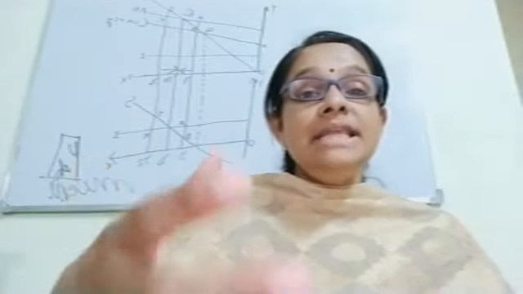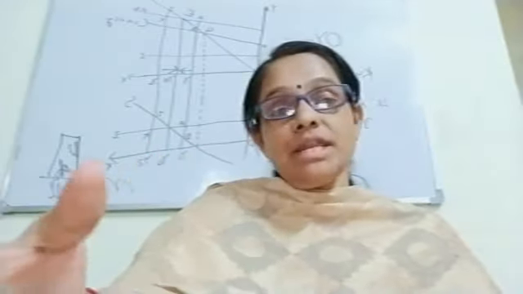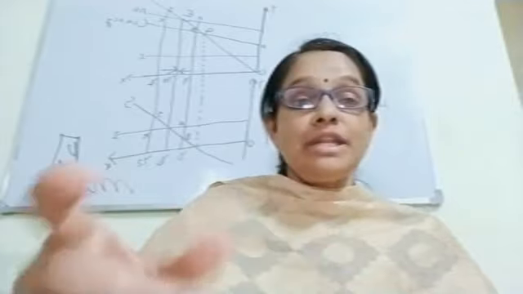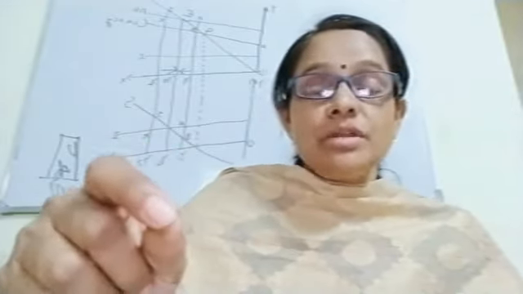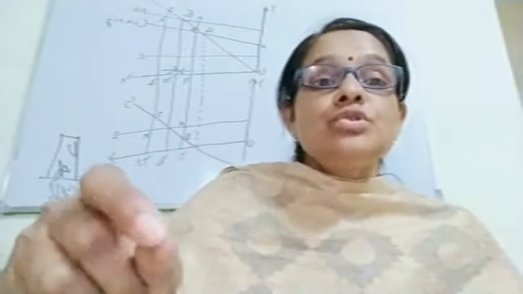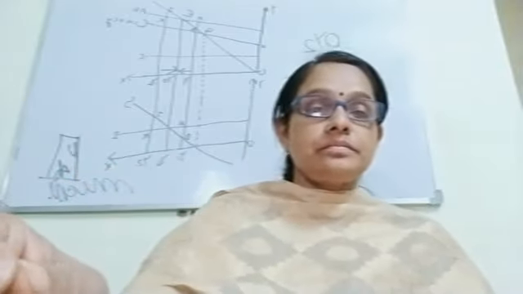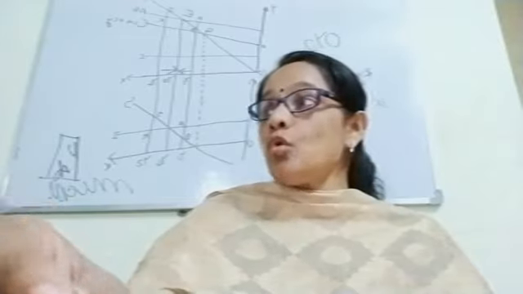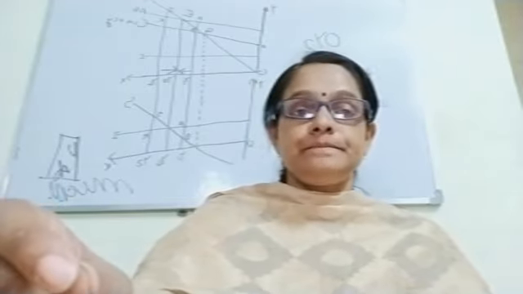Is it clear? These things we are all going to study under the contingent function. Okay, let us take the first contingent function: guiding force to consumers.